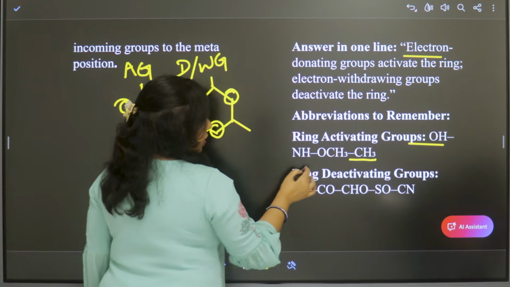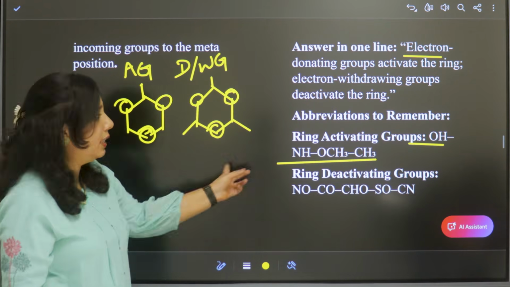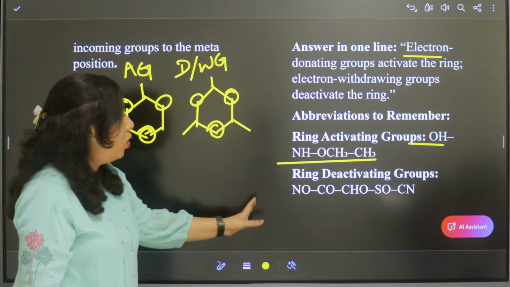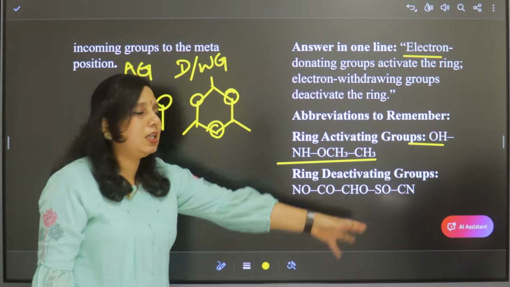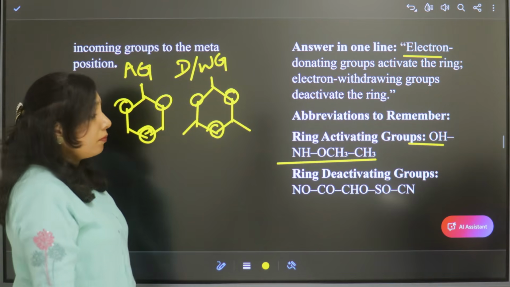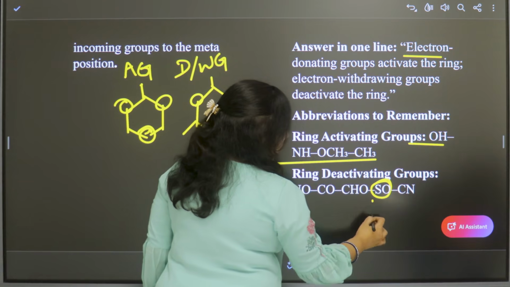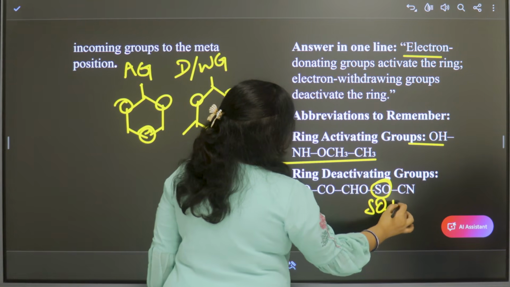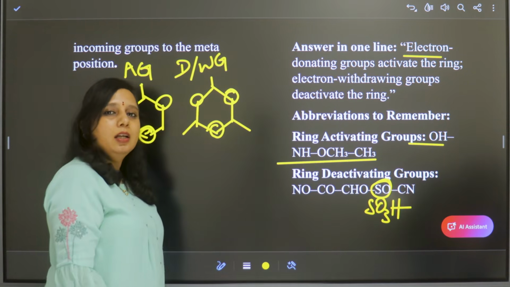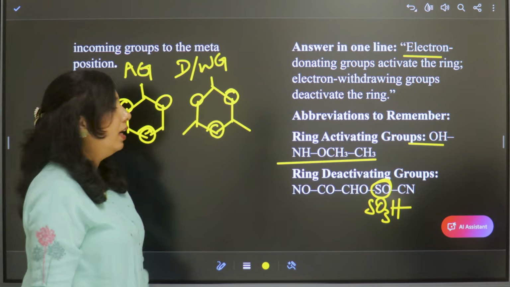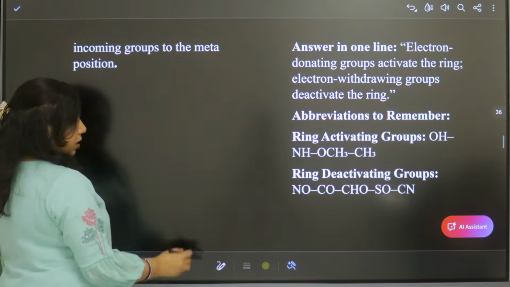OH, NH2, CH3, and so on. All these are activating. NO2, COOH, CHO, SO3H, Cl. All these are deactivating. Instead of SO, you can also write SO3H, sulfonic acid. Right? This is about activating and deactivating groups.